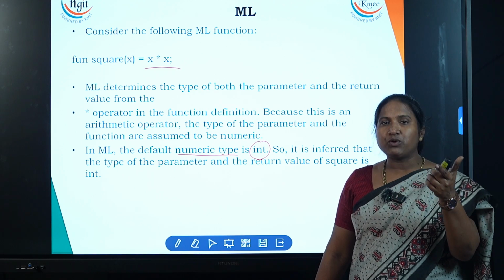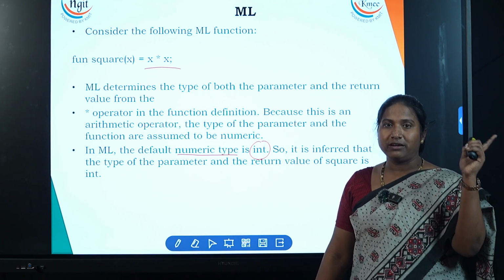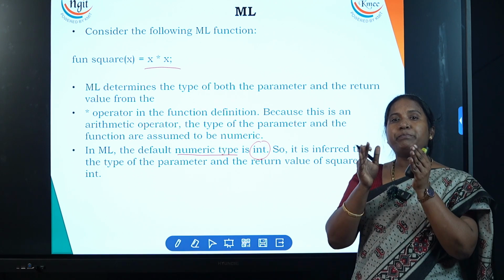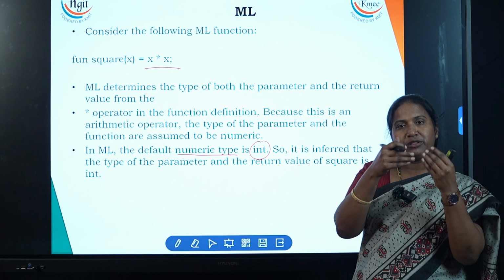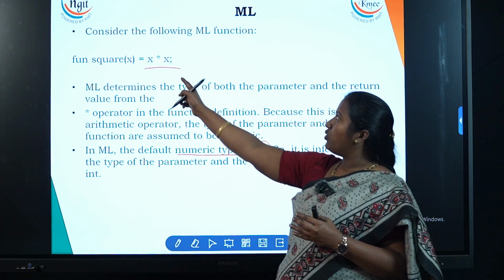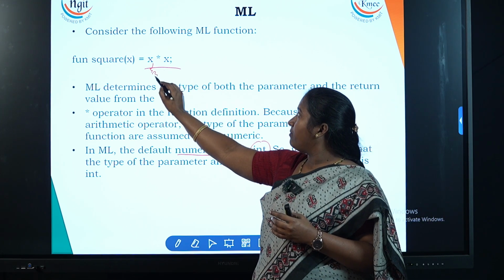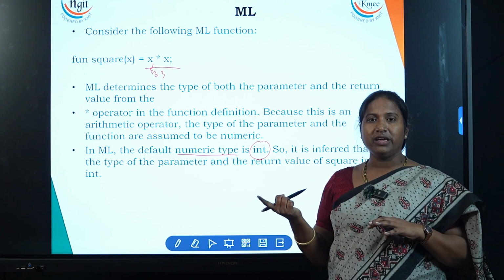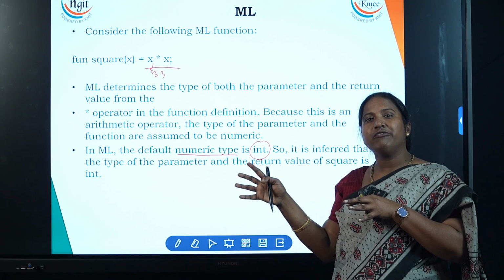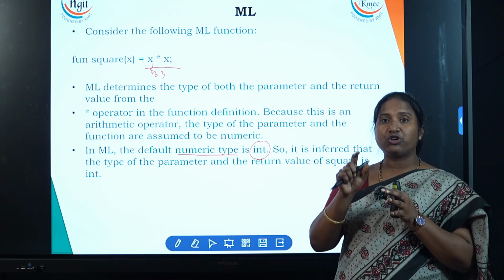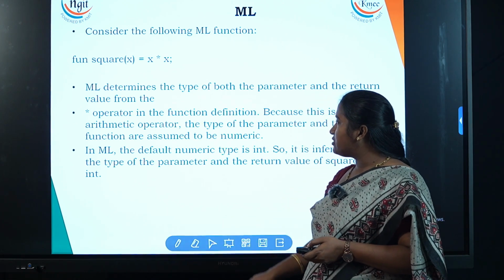So having the feature of type inference, whatever value it returns, if it returns a real value, it is handled automatically. That's what makes it a strongly typed language, right? We discussed strong typing in the second unit. What is strong typing? It binds the value to the variable, or else it binds the value to the data type in the program itself. So when you look at this x value, the default is what? Integer. If the x value is something like 3.3, then according to the strong typing feature, this has to be bound to the real data type. That's the feature of strong typing, that's the feature of type inference. So both features are there in ML.